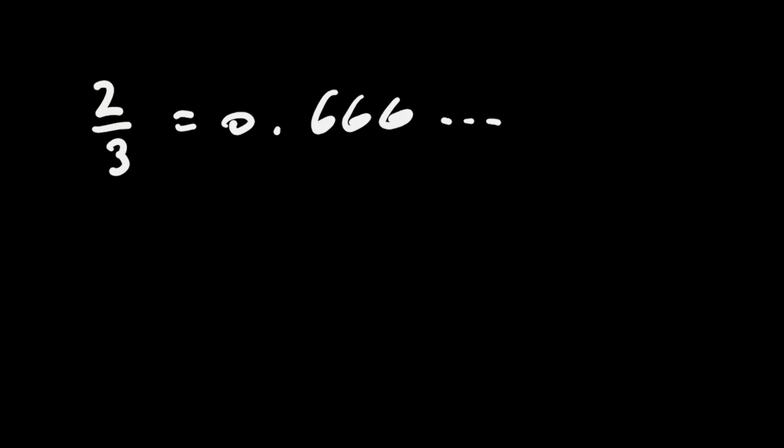I want just now to make a quick note about the repeating numbers. So for example, when we have 2 over 3, that would equal 0.666, and that would go forever. So this kind of number is a rational number.